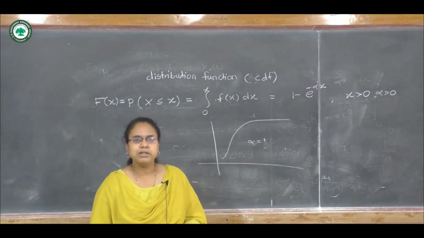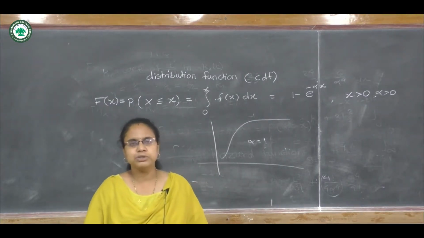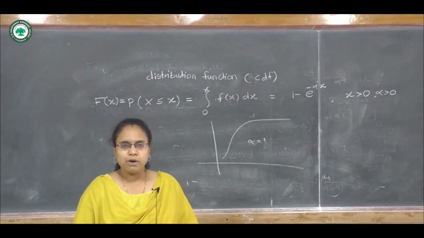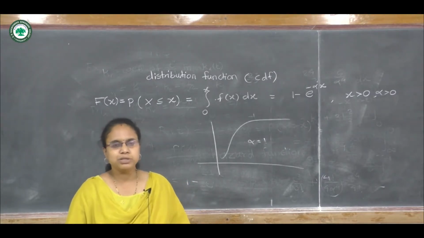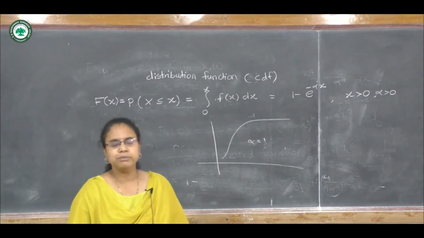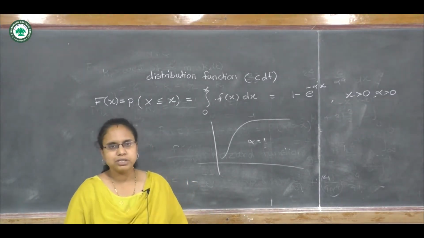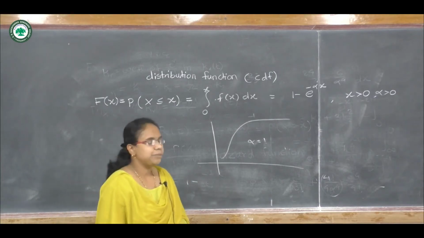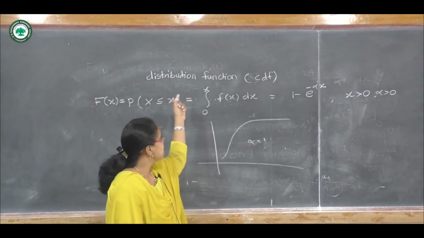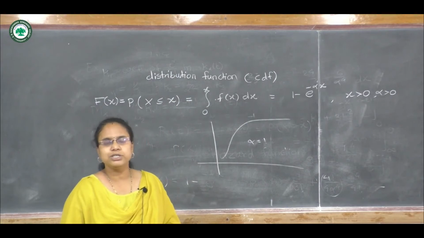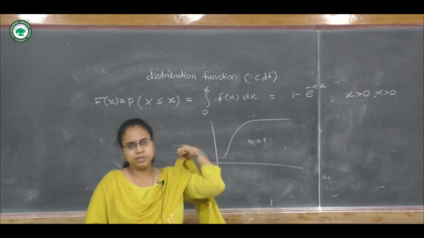So today we have learned about the exponential distribution's MGF. Then we have obtained the moments, and Pearsonian's coefficients we can obtain from that. We have also obtained the CGF, means cumulant generating function, and finally we have obtained cumulants, and the last point was the distribution function for the exponential distribution.